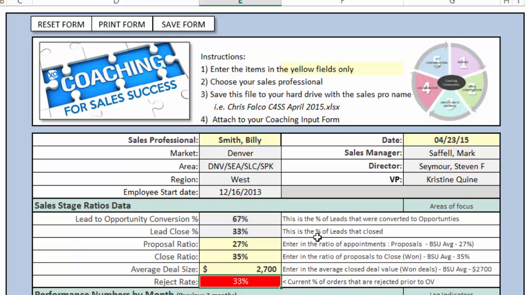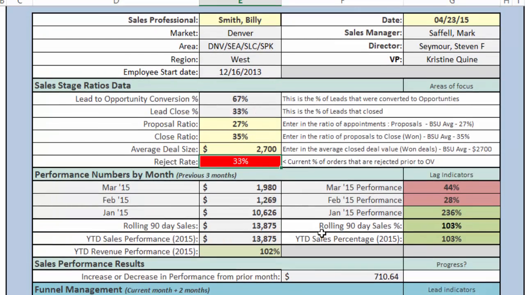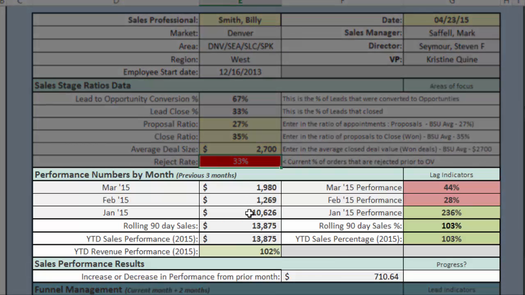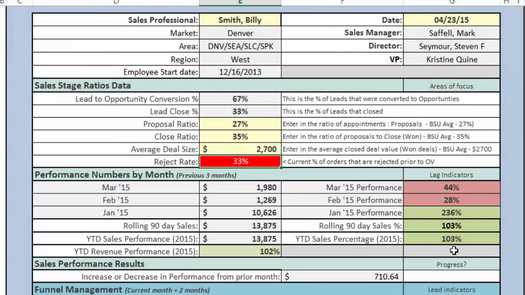As you scroll down through the sheet now, you'll see that the next thing I see is the funnel. So I see the performance numbers for Billy. I see his March, February, January numbers. I see his performance. I also see rolling 90 sales, rolling 90 performance, year-to-date sales percentage, and then revenue as well. So I see how well Billy is doing from a revenue perspective. As I continue to scroll down, I see here, did he have an increase or decrease in the prior month? He had an increase of $710 in sales over the prior month.